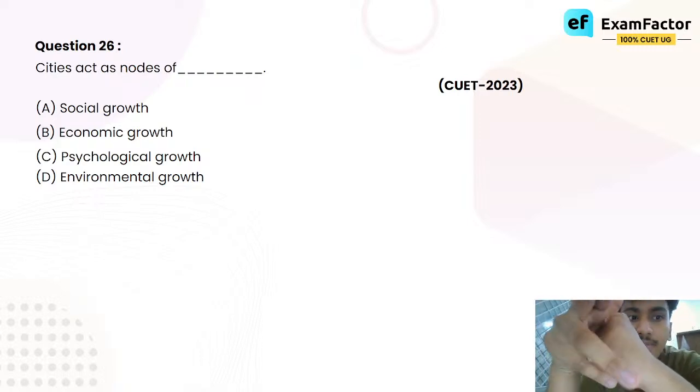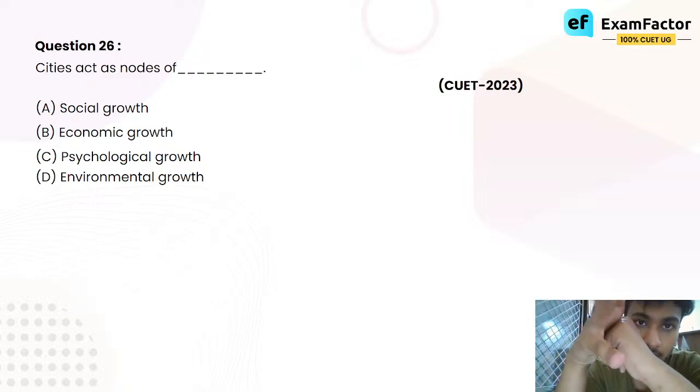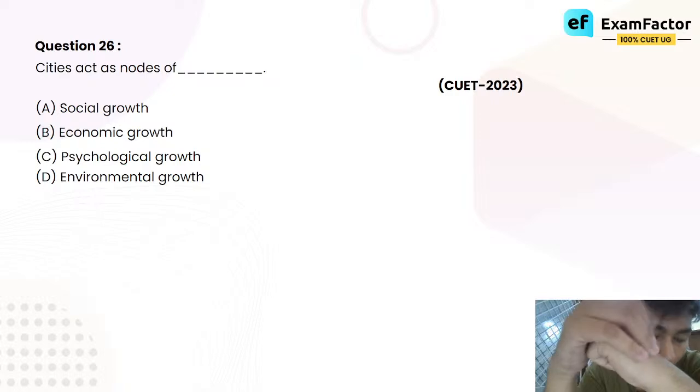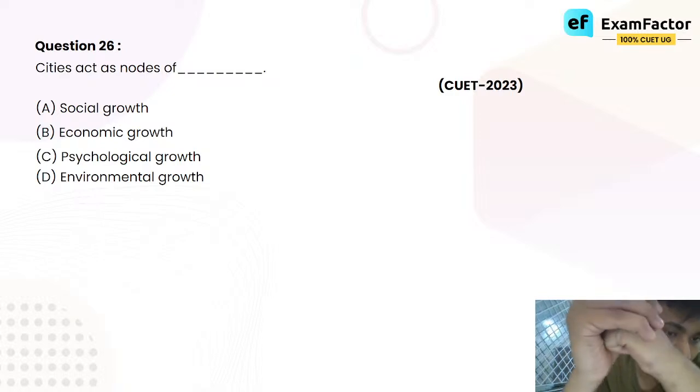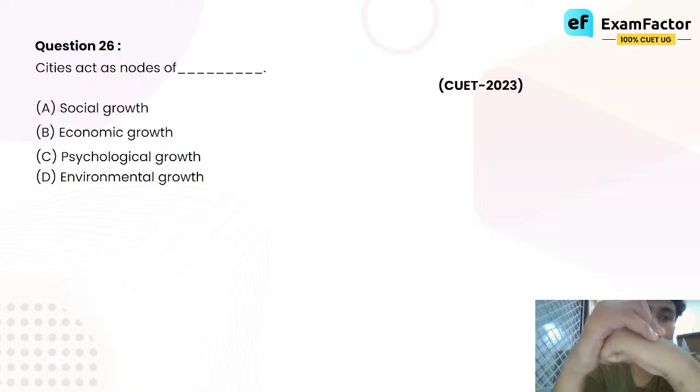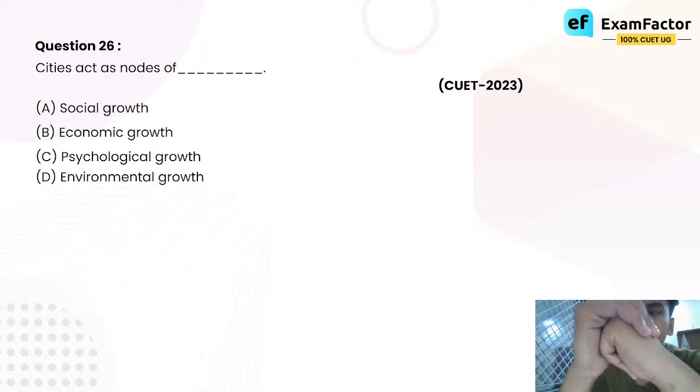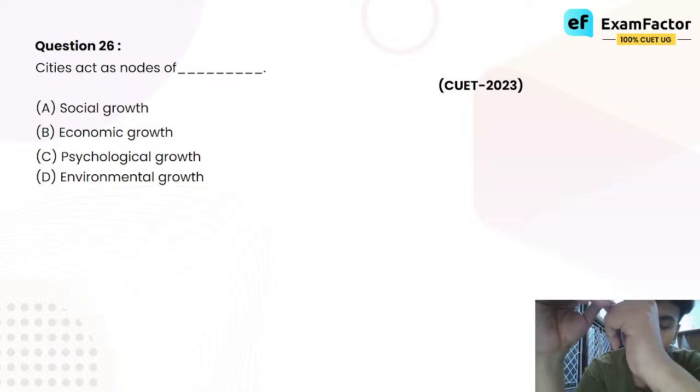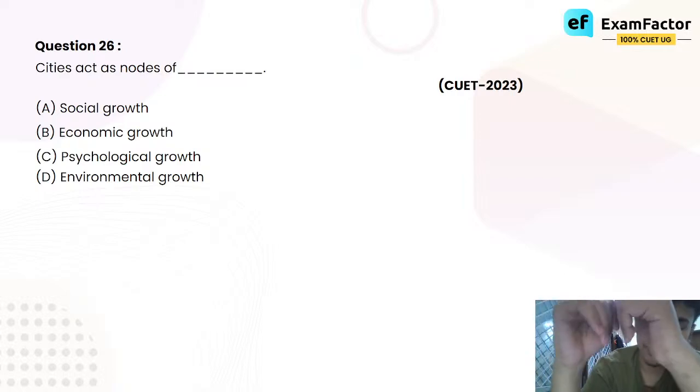That is when we say that the city is developed, that the country is developed. Psychological growth is not relevant, and environmental growth is not relevant either, because we know that usually with the development of cities, we see a decline in environmental growth. We see the cutting of trees, clearing of space, pollution, all these things happening. So we cannot say that environmental growth is happening. But economic growth, yes, definitely, 100% is happening.